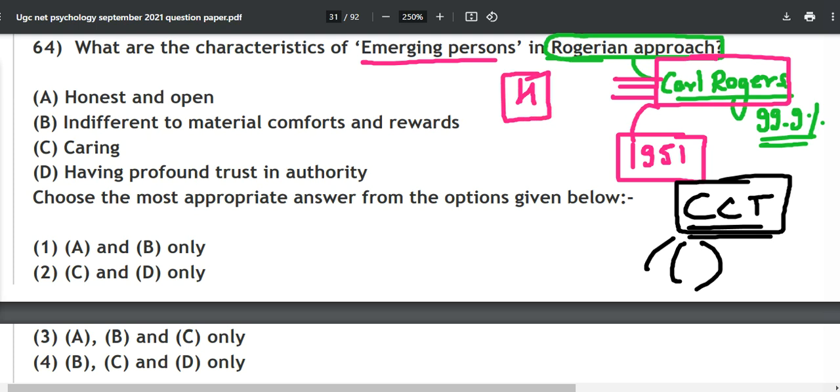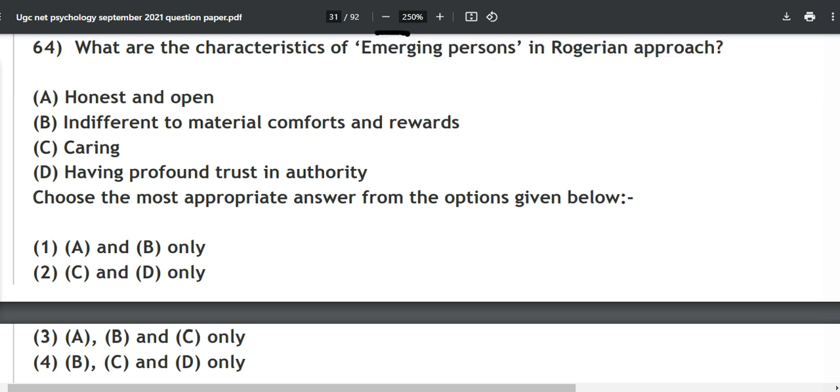Now who is an emerging person? Just try to think of this. Who is going to be an emerging person? Forget even Rogers also. Who is going to be the emerging person? An emerging person is someone who is emerging on yourself and you are studying and you are going to be someone someday, and you want yourself to reach full potential and all those things, right? Are you emerging or not? Ask yourself. Look at the mirror. The mirror will tell me whether I am emerging or not.